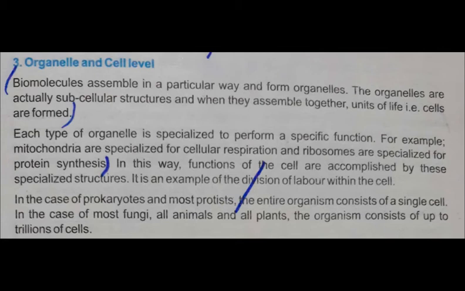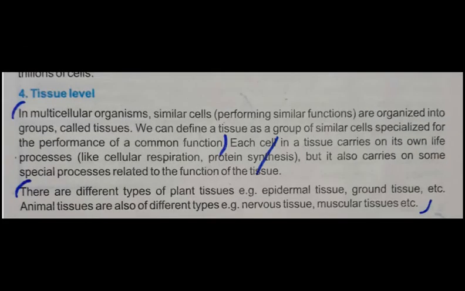So students, in case of prokaryotes and most protists, the organism consists of just one cell. But when we talk about fungi, animals and plants, then the organisms consist of up to trillions of cells. Okay students, अगर हम animal और plant body को consider करें तो उसमें trillions of cells present हैं. That we can also call a multicellular body. So students, now the level of organization, that is organelle and cell level, is clear. Organelles are basically subcellular structures that are present in the cell.